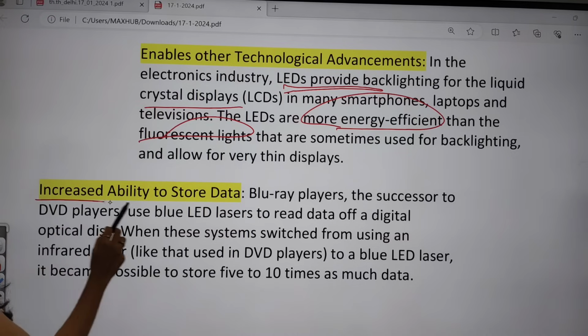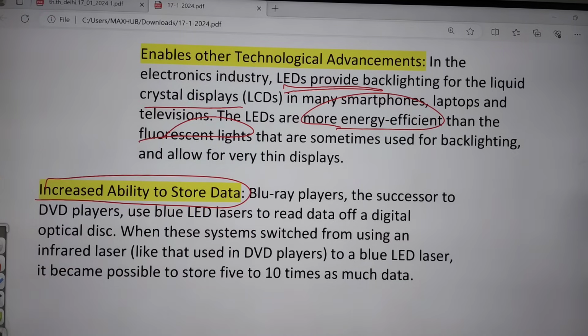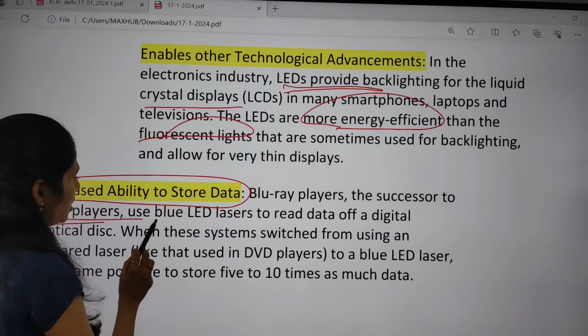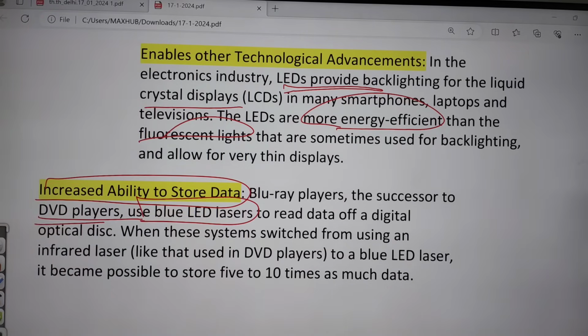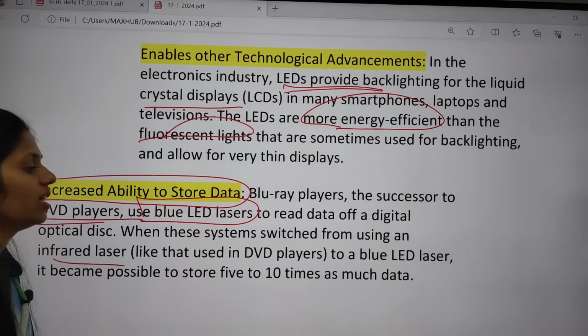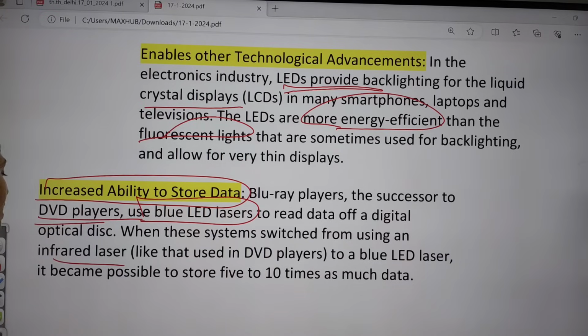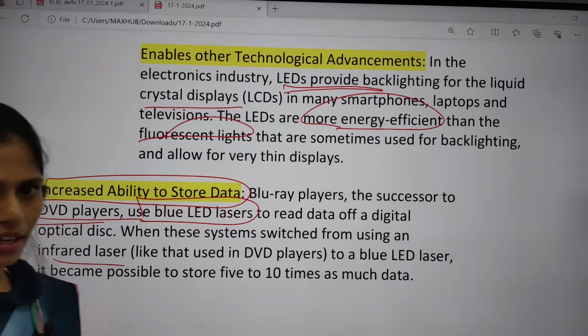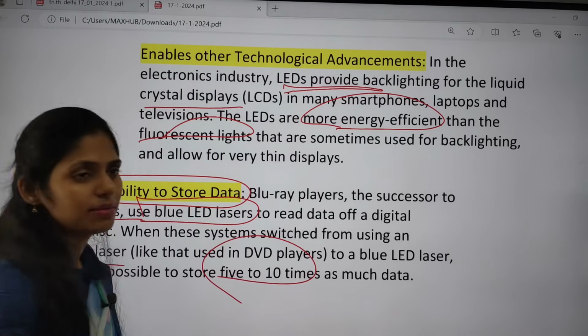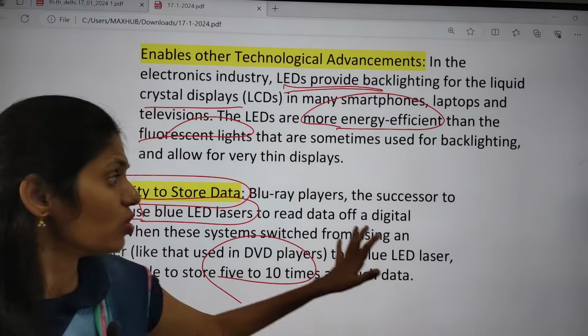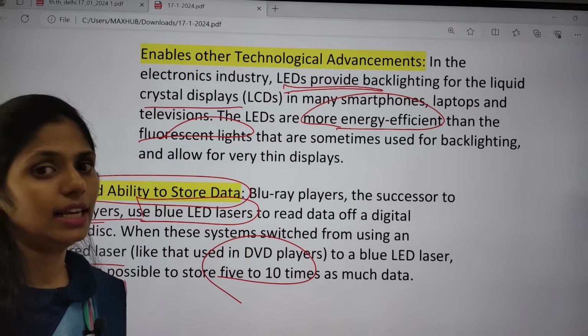The next one is increased ability to store data. Blu-ray players are successors to DVD players. They use blue LED lasers to read the data of digital optical discs. When these systems switched from using an infrared laser to a blue LED laser, it became possible to store about 5 to 10 times as much data as possible before. So these are the advantages of using LEDs.